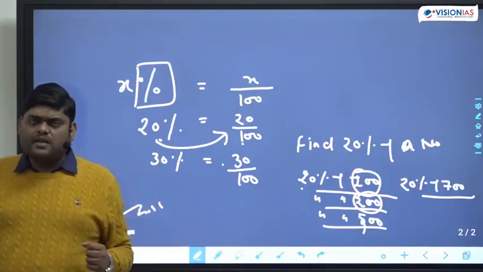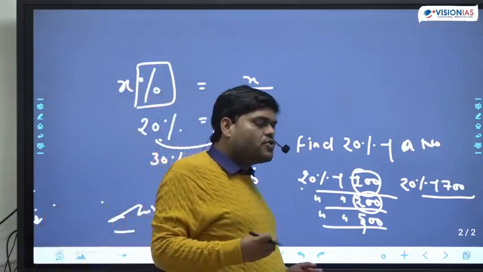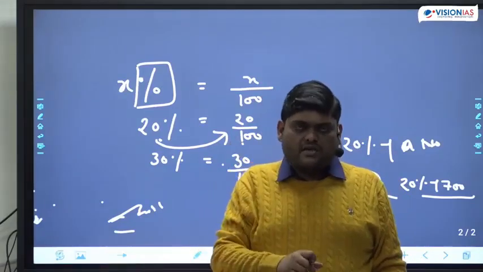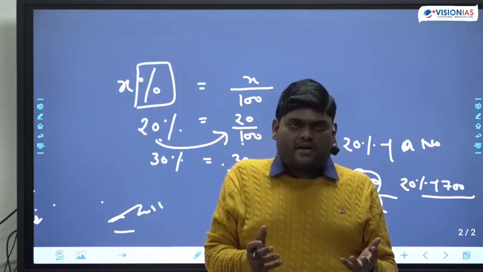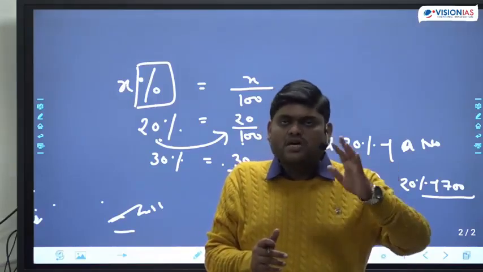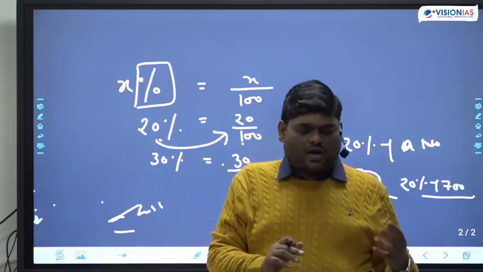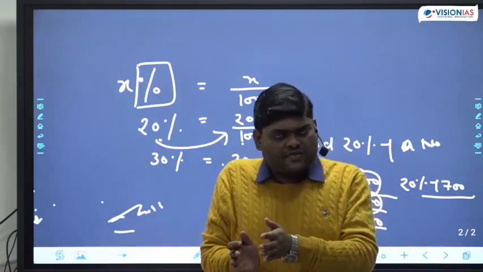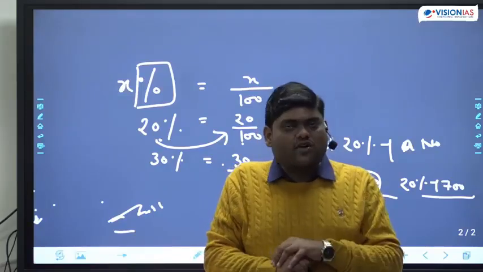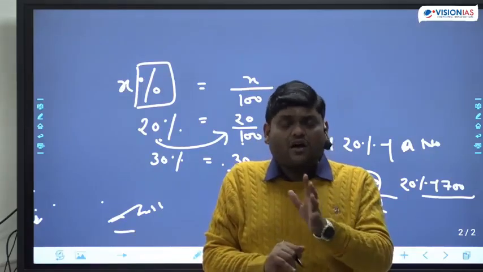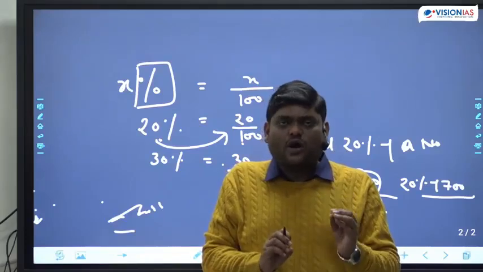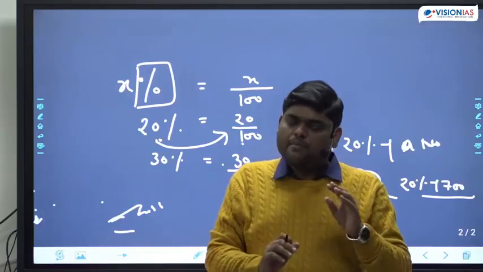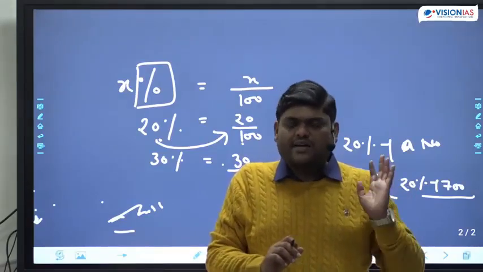Let's take one more example. If I ask you how much marks you scored in class 12th, suppose you say, sir, I got 70% of the marks. So 70% of which number? Then your answer will be, suppose 5 papers were there, 100 marks each, so total marks was 500, and I got 70% of that 500. So percentage is always dependent on some base value. This is a very important concept. People get confused here and mark the wrong option.